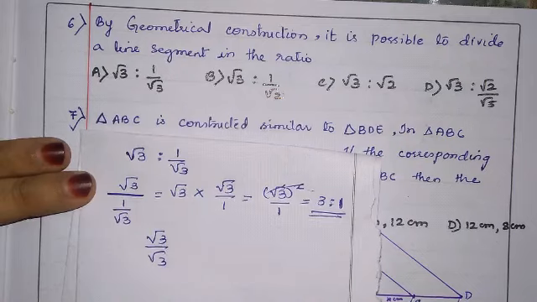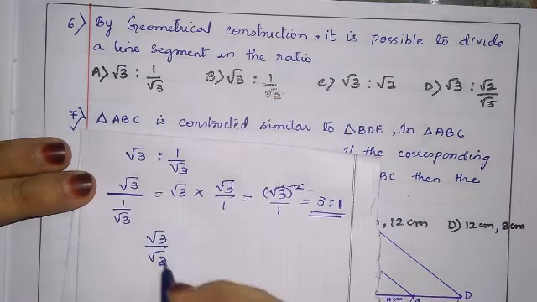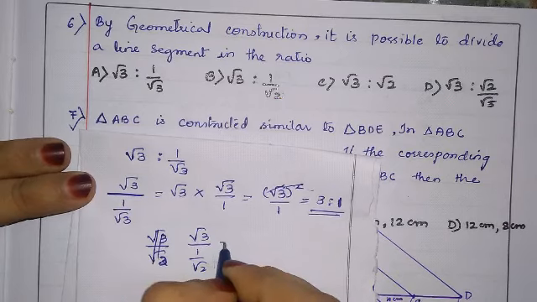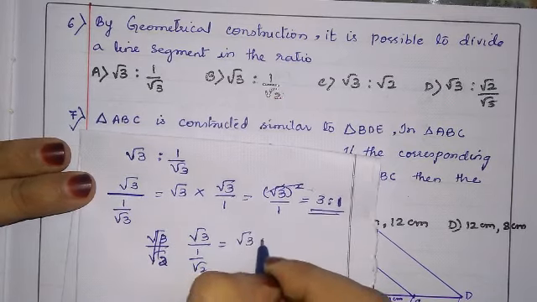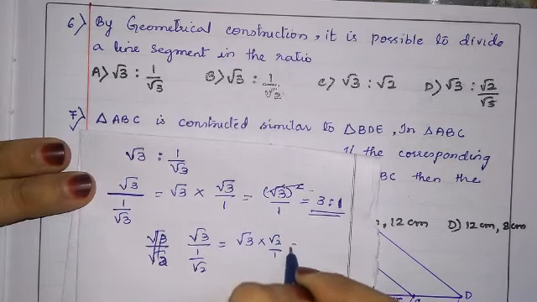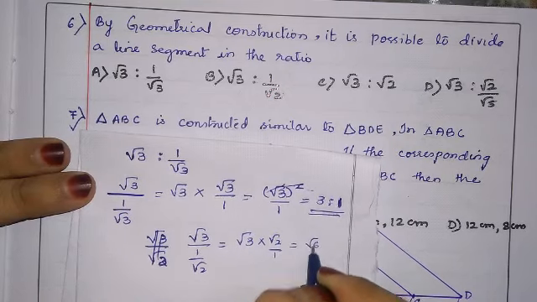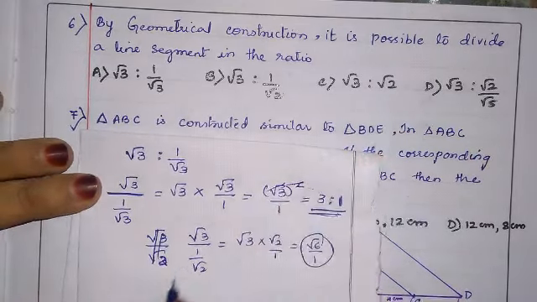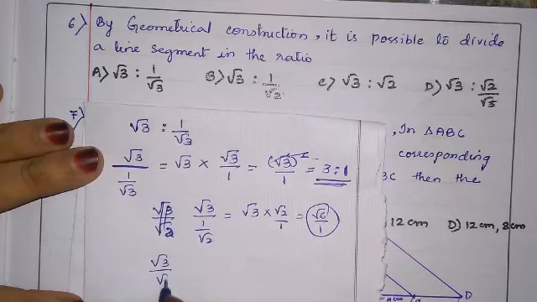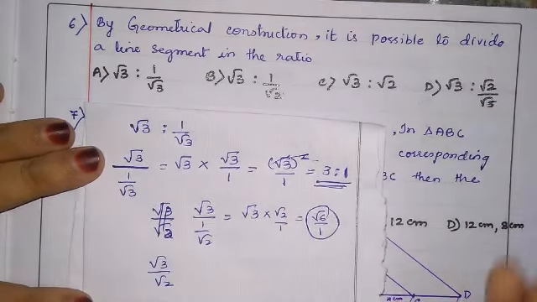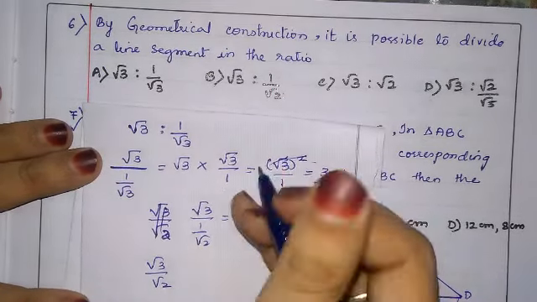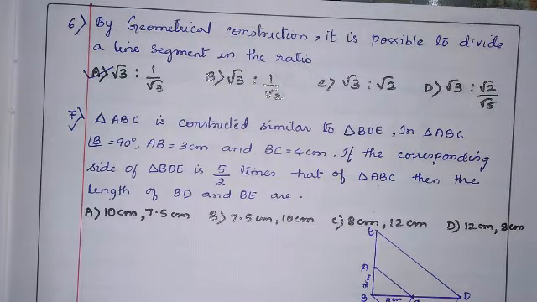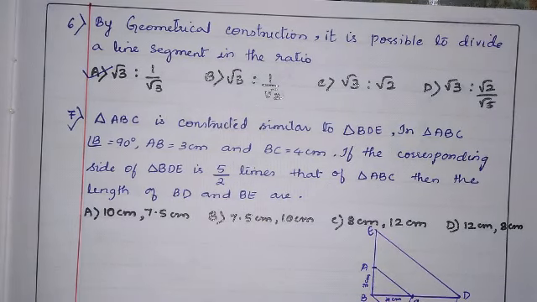With the second ratio, √3 upon 1 upon √2, it is not possible. So, √3 into √2 upon 1, that is √6. It is not possible with the root. Here we didn't get root. Here the third one, √3/√2, is again not possible, and the fourth also is not possible. So the correct option is option A. With option A, it is possible to draw a line segment.